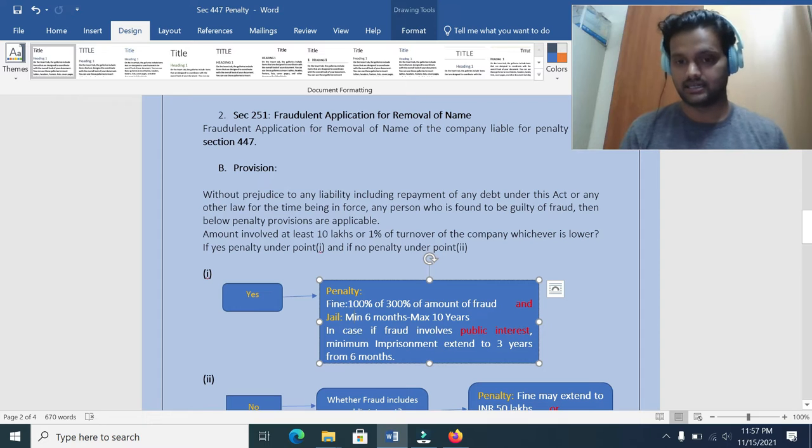And the word used is "and" here, not "or". This is an "and". Okay, and jail, that is imprisonment. Imprisonment how much? 6 months to 10 years. Minimum 6 months, and 10 years maximum.